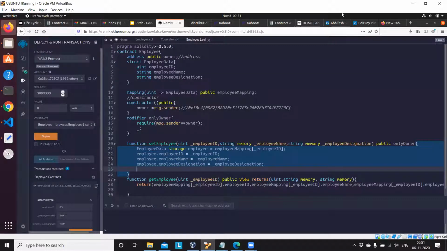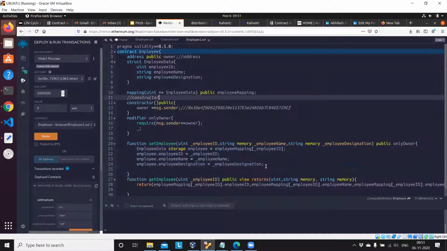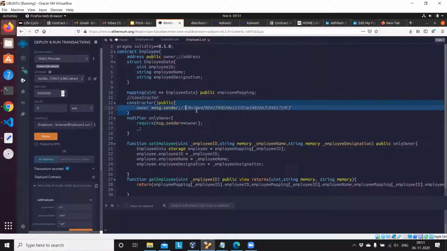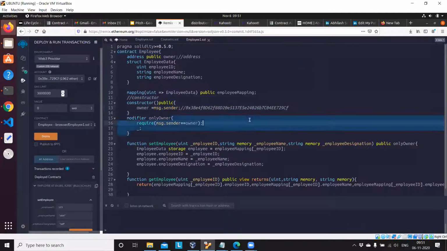Is that clear? Anyone, please respond. Is this concept clear, or please try it in your Remix IDE. Sandeep, is this concept clear? Yes, sir. We discussed this.